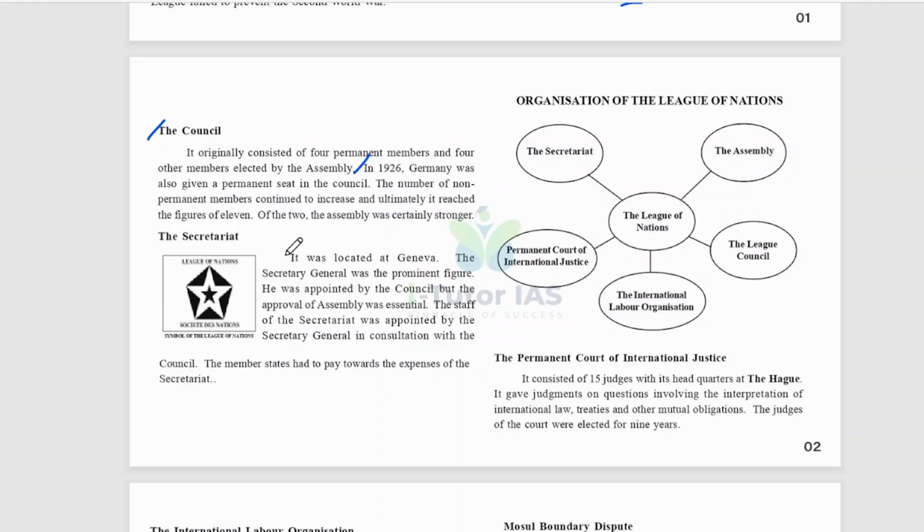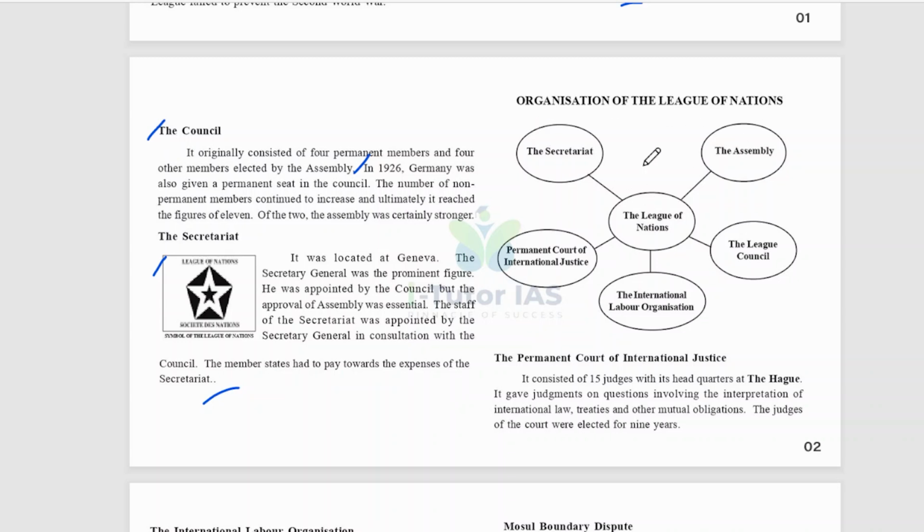The staff of the secretariat was appointed by the Secretary General in consultation with the Council, and the member states had to pay towards the expenses of the secretariat. So this is the symbol of the League of Nations. You can Google it, and you will get a clearer picture of the symbol.